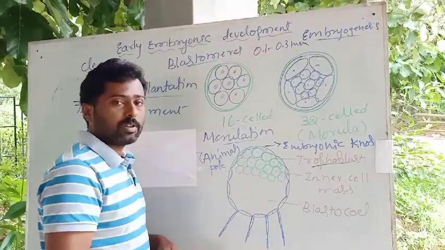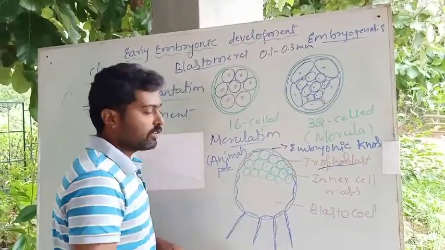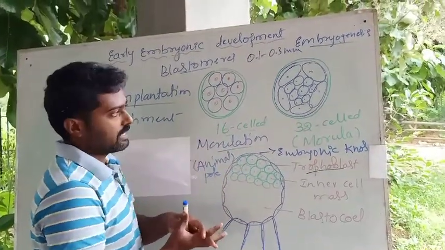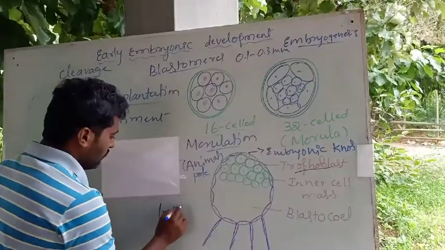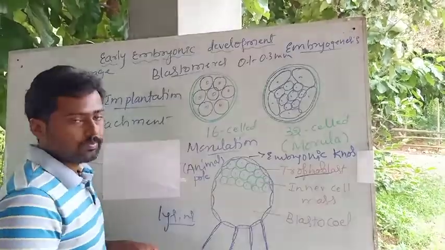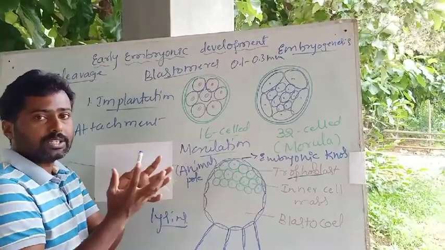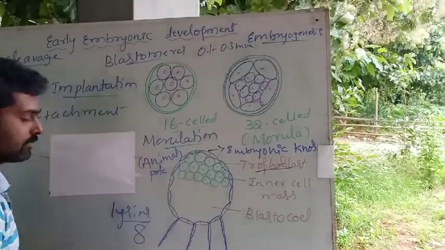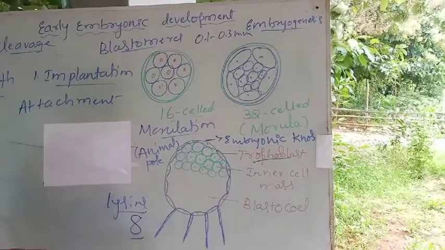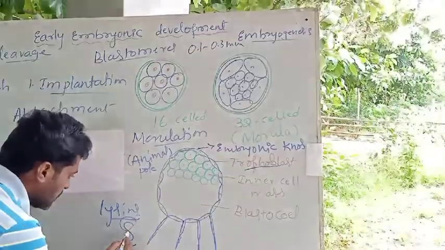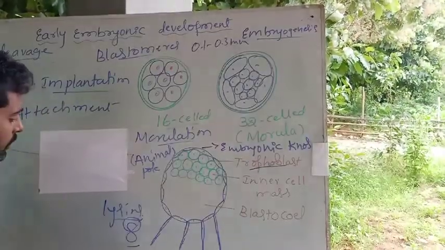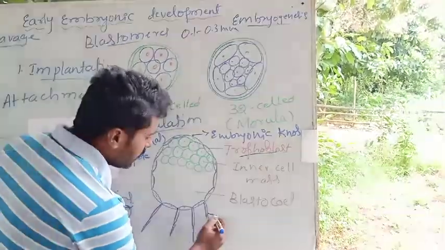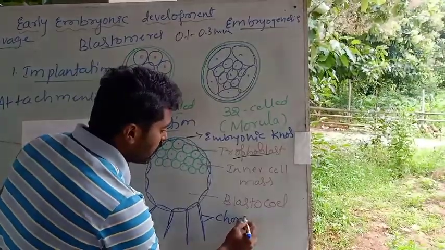They come out of the zona pellucida by secreting lysins. It means they break down part of the wall of the zona pellucida, and the cells of the trophoblast come out in the form of the number 8. By secreting the lysins, they produce finger-like projections, and these finger-like projections are called chorionic villi.